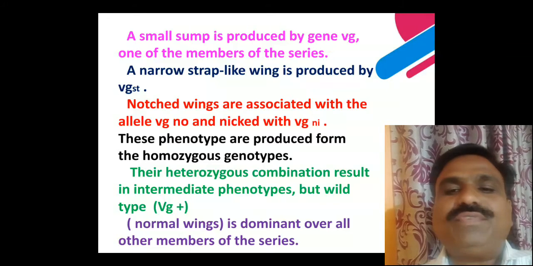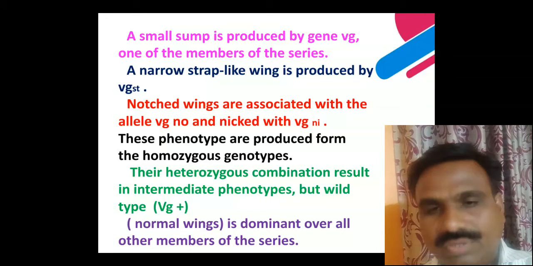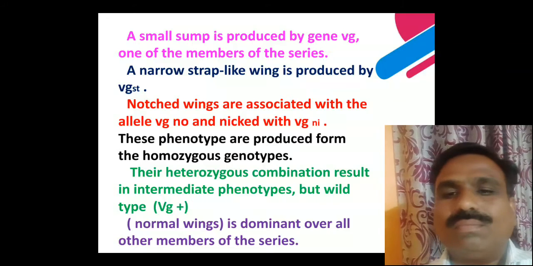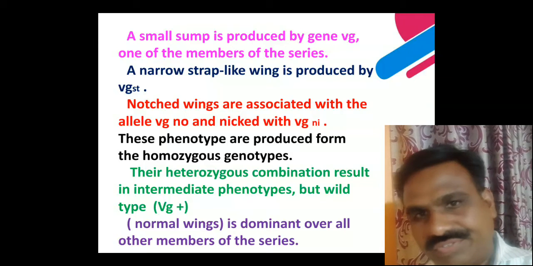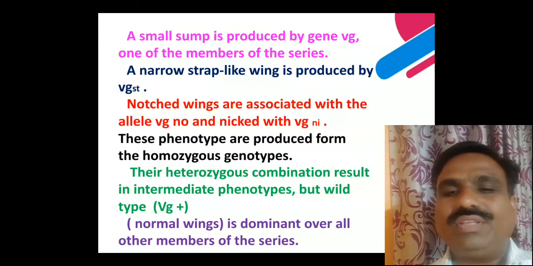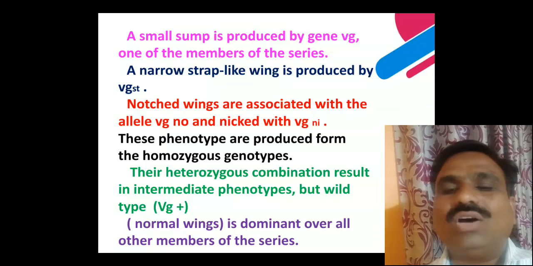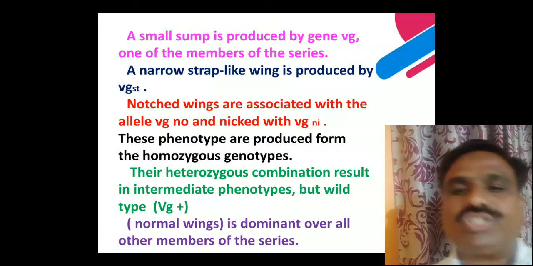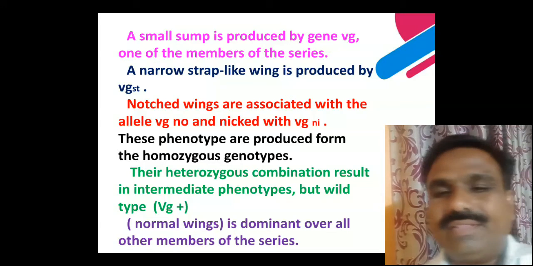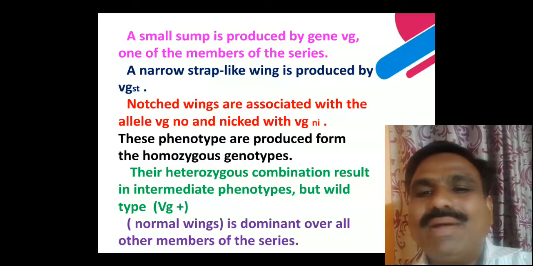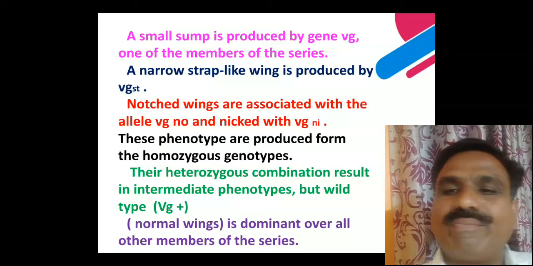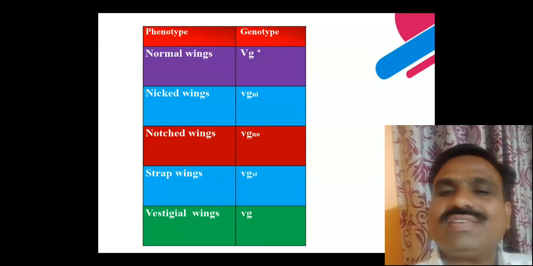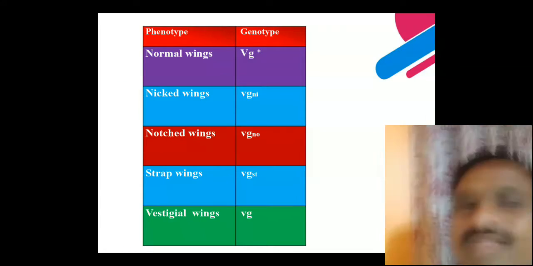So in the different genotypes, when more than two alternative forms of a gene are present on the same locus or position, it is known as multiple alleles. So multiple alleles are due to the formation of the various types of alleles present.